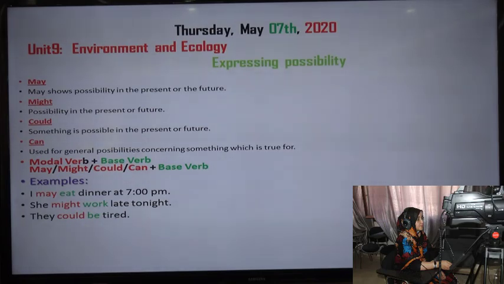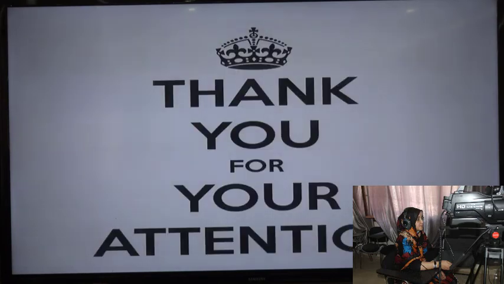As we have studied before, using modal verbs, the verb never changes. For example, I may eat dinner at 7 p.m. As you see here, we never change the verb because we are using a modal verb here. She might work late tonight. They could be tired.